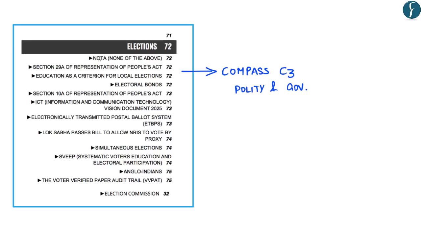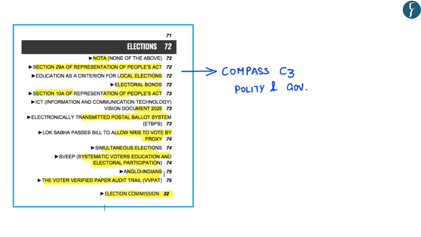The topics covered in the C3 magazines were NOTA, Section 29A of the Representation of People's Act, Education as a Criteria for Local Elections, Electoral Bonds, Section 10A of the Representation of People Act, Information and Communication Technology Vision Document 2025, Electronically Transmitted Postal Ballot System, a bill to allow NRIs to vote by proxy method, simultaneous elections, SVEEP, that is Systematic Voters' Education and Electoral Participation, also about Anglo Indians, as well as the VVPAT or the Voter Verified Paper Audit Trail, and finally about the Election Commission of India as a constitutional body.